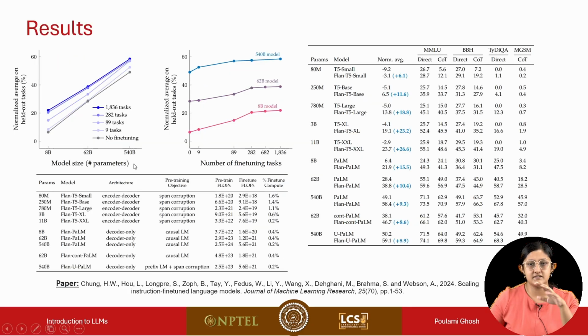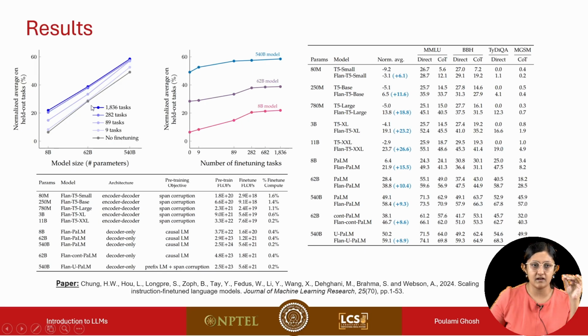If you look at the results, let's start from the topmost results. Here we can see that if we increase the model size as well as the number of fine-tuning tasks, the performance of the language model improves. In the first graph, each of the lines indicates a fixed number of tasks.